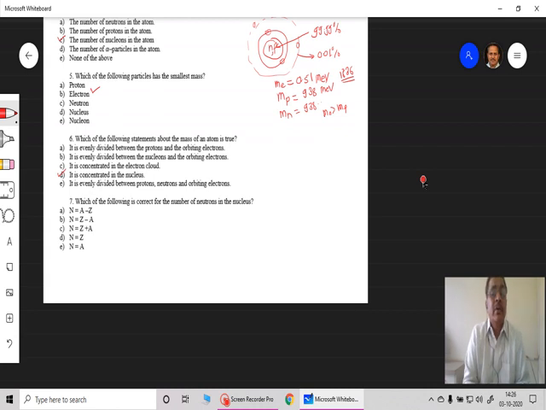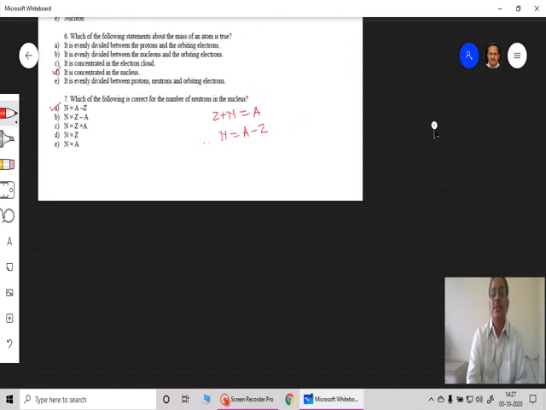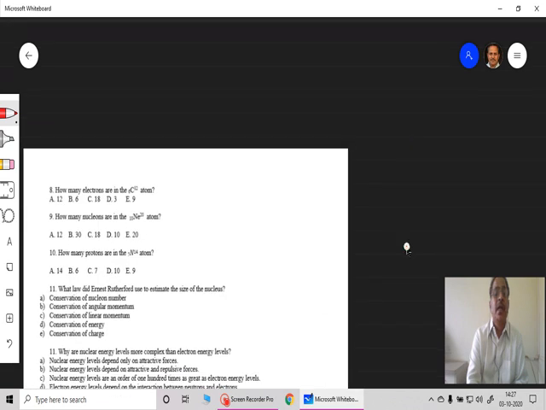Now question number 7, again a simple one: which of the following is correct for the number of neutrons in the nucleus? If I know this relationship, total number of protons plus total number of neutrons is equal to the number of nucleons, therefore I get N equals A minus Z. This relationship, option A, is the correct option for that question. Okay, now let's go to the next.